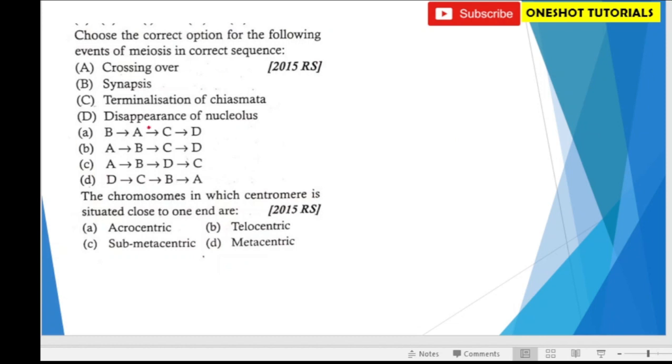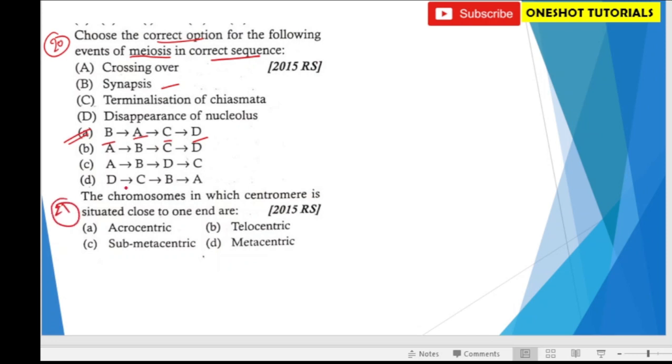Question number 20. I have to choose the correct option for the sequence of events in meiosis in correct sequence. First, there is synapsis. So where is B? Only one option. So option A is correct. Then crossing over, then terminalization of chiasmata, and last, disappearance of nucleolus.